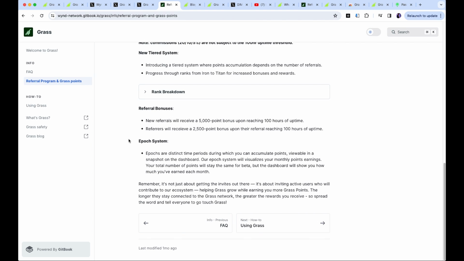And what's the potential of Grass? Well, they have an epoch system, which means that these are distinct time periods. And the further you get in the project, the fewer points you're going to get. Now, we are still at an early stage of Grass. And what I'm going to do with my node is I'm installing it on my Fry Foundation bandwidth miner. So whilst I'm mining the bandwidth, I'm also capitalizing on the Decibel miner and the GPS miner, but I'm going to use my unused bandwidth. So I don't actually have to do anything additional. I'm going to install it on my Fry Foundation mini PC.